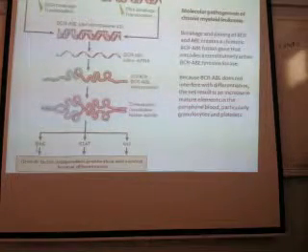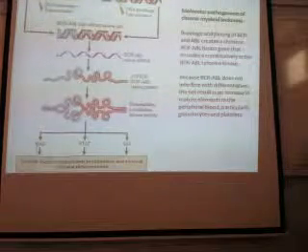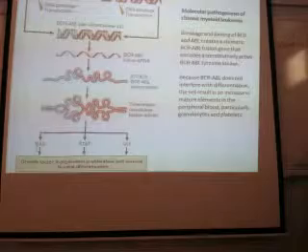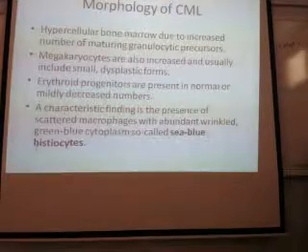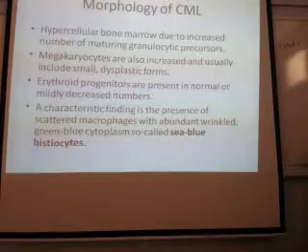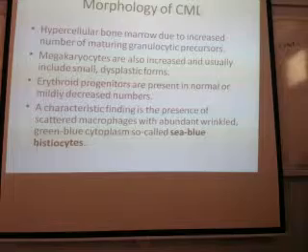Is it clear? And the Philadelphia chromosome will lead to activation of tyrosine kinase. Tyrosine kinase is already there. The problem is if it is activated, that means there is a problem.